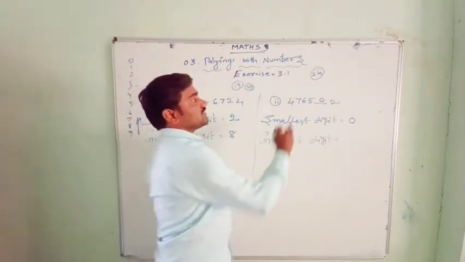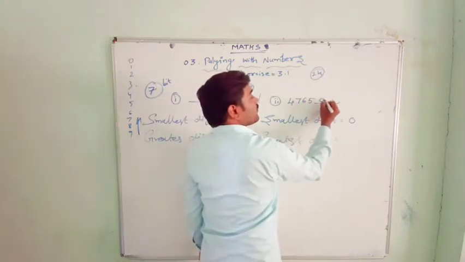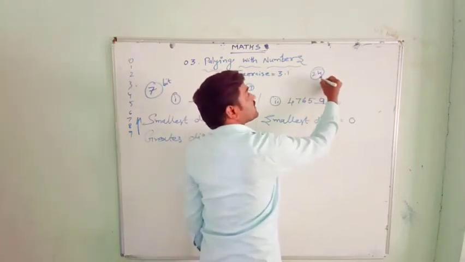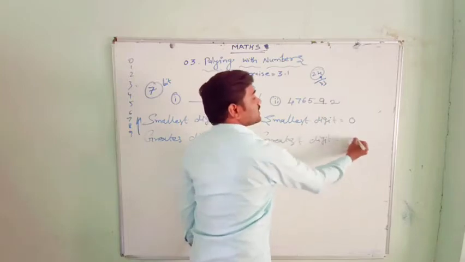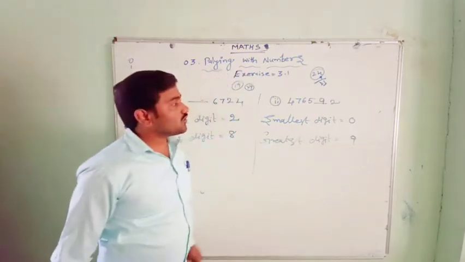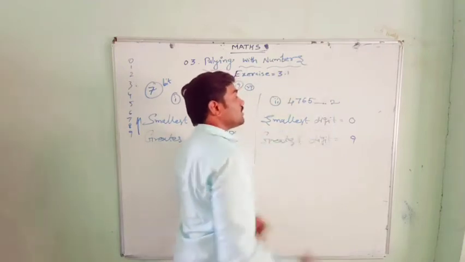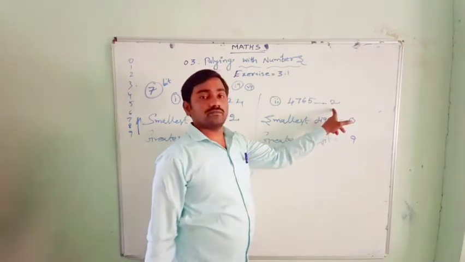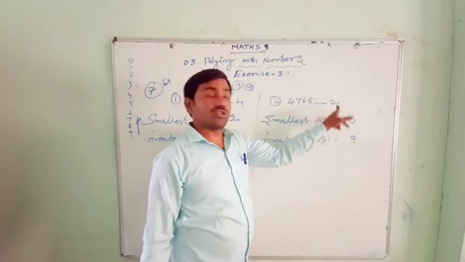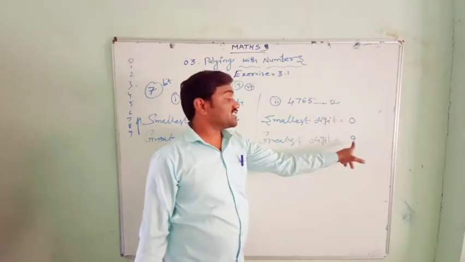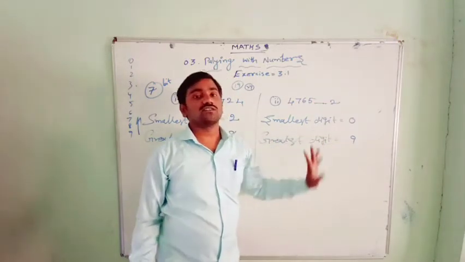And the greatest digit, 24. If you put a 9 here, 24 plus 9, that is 33. It is also divisible. So here 0 and 9. If you put the 0, that is the smallest digit, we can keep it in the blank so that it will be divisible by 3. And the greatest digit is 9. Also it is divisible by 3.